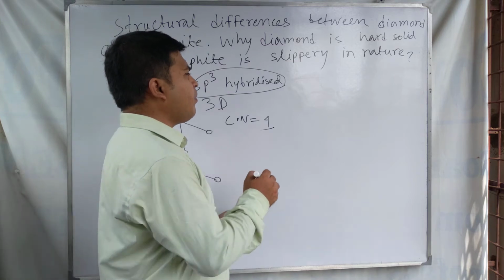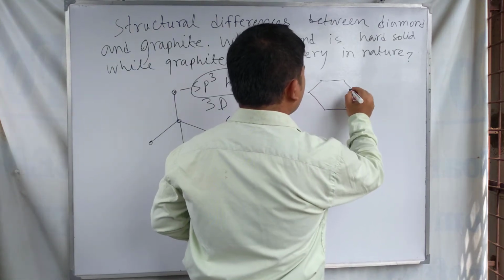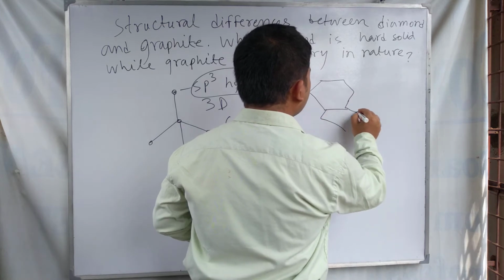But in case of graphite, you find some hexagonal rings, like benzene rings.